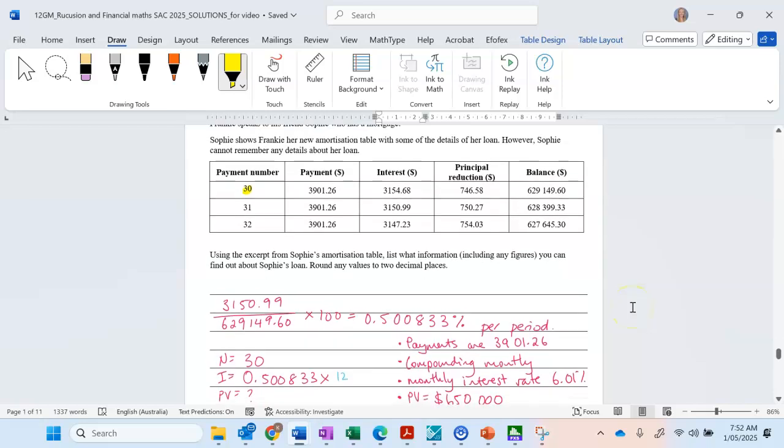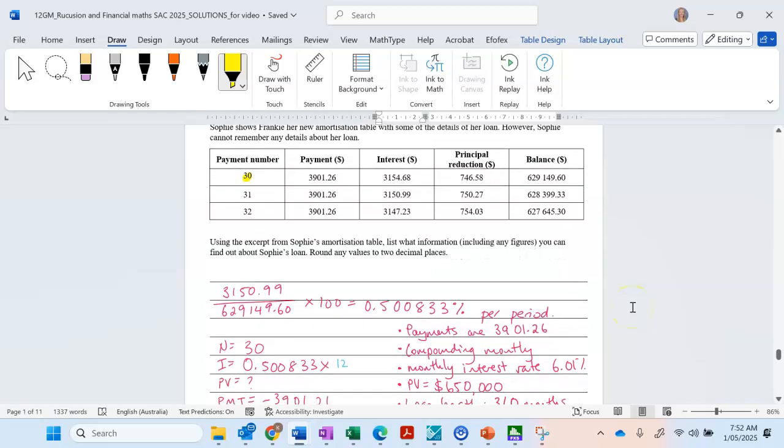All right, so the first thing that you probably did was calculate the compounding period interest rate. So we just take the interest and divide it by a previous amount, which you can see I've done here, and we get this number. Now it's important not to round that number, because if we're calculating the monthly interest rate, it's actually going to round, if we're doing it to 2 decimal places, to 6.01.